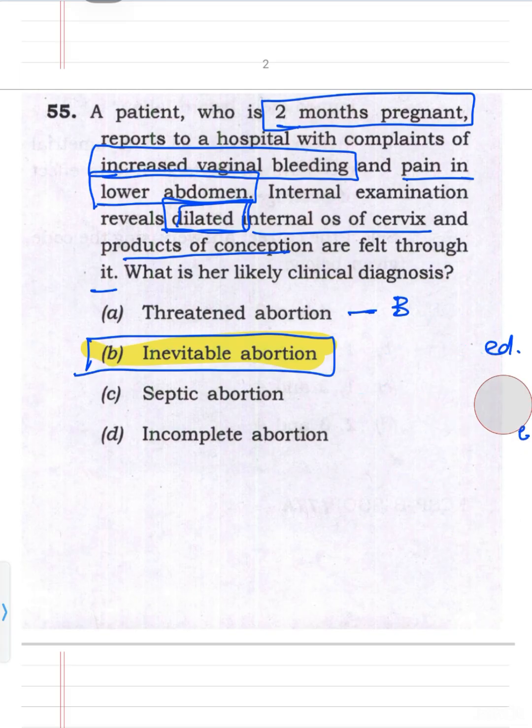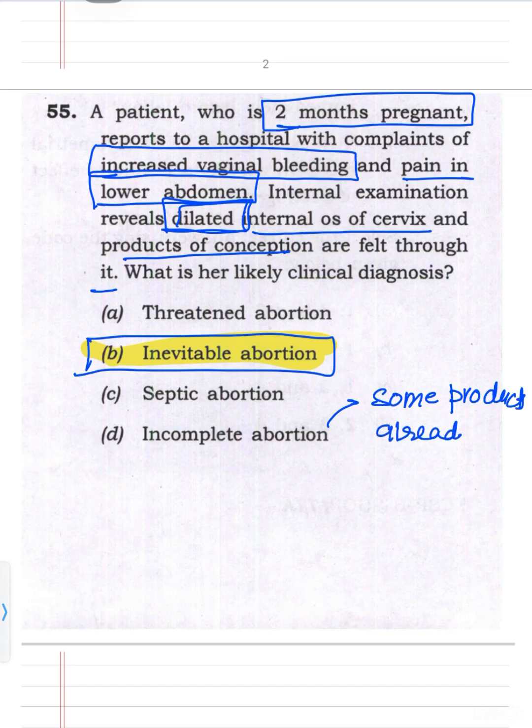Now coming to the fourth option, why is it not incomplete abortion? In incomplete abortion, it will be mentioned that some products are already expelled. So the question would say some products are already expelled while some products are retained.